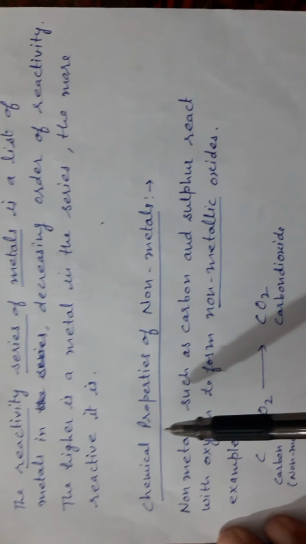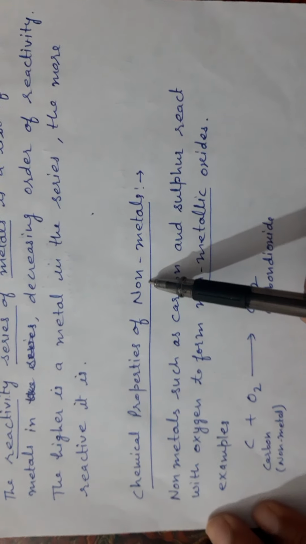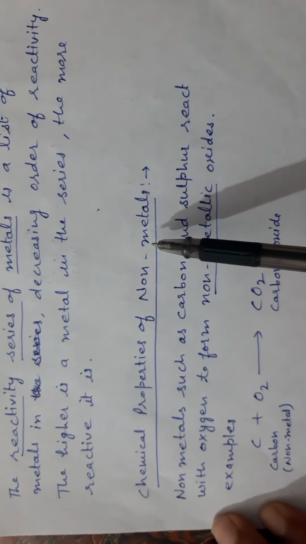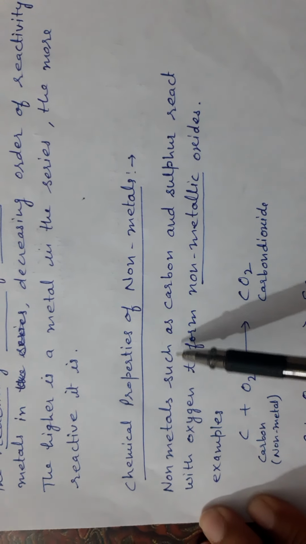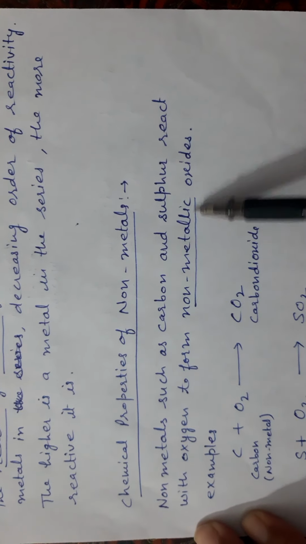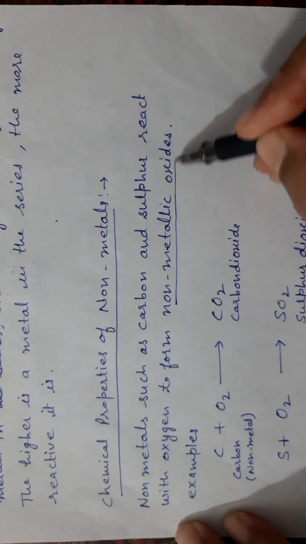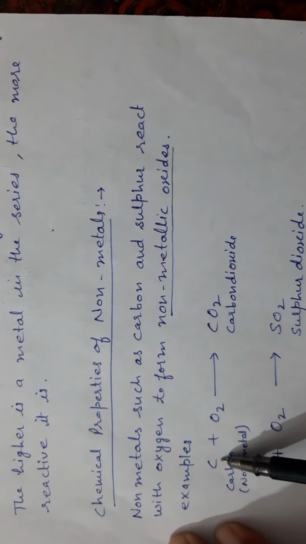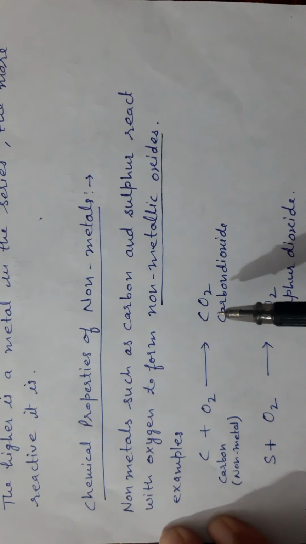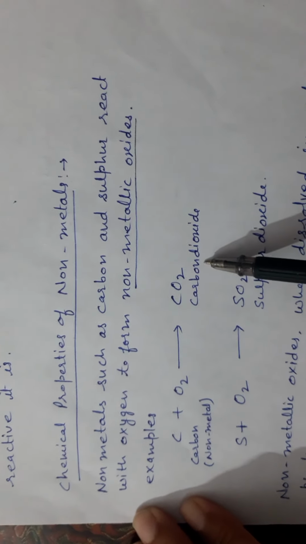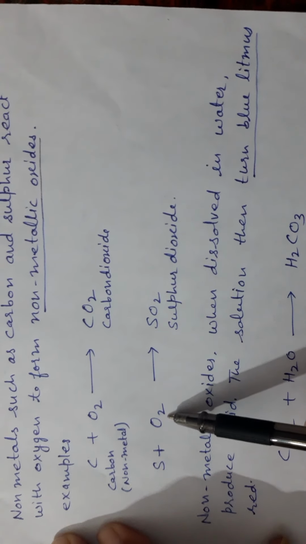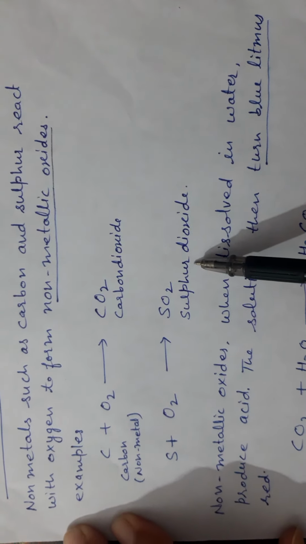Now the chemical properties of non-metals. You know, carbon, sulfur, oxygen, these are non-metals. Non-metals such as carbon and sulfur react with oxygen to form non-metallic oxides. Carbon is a non-metal. It reacts with oxygen and forms carbon dioxide. Sulfur is a non-metal. It reacts with oxygen and forms sulfur dioxide.